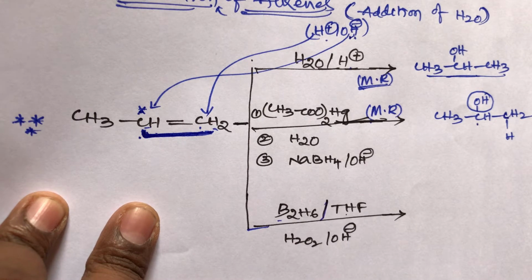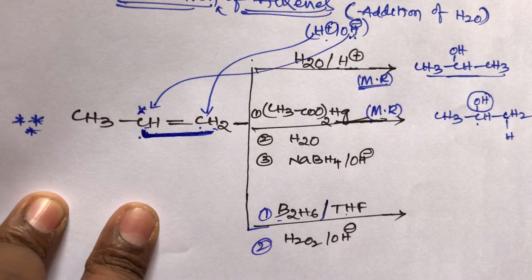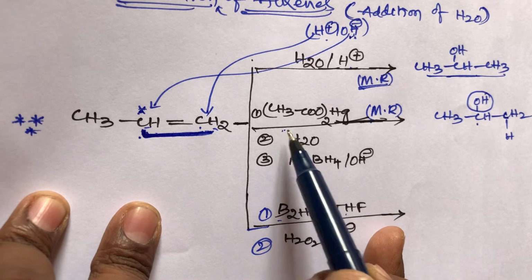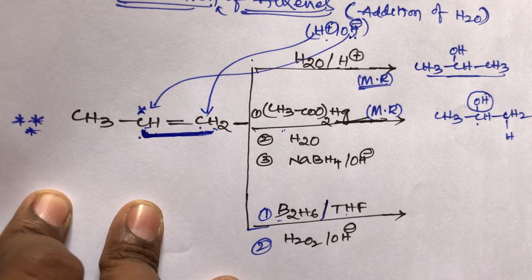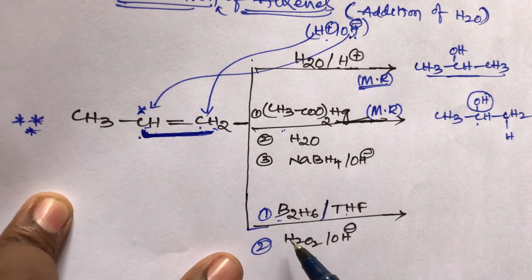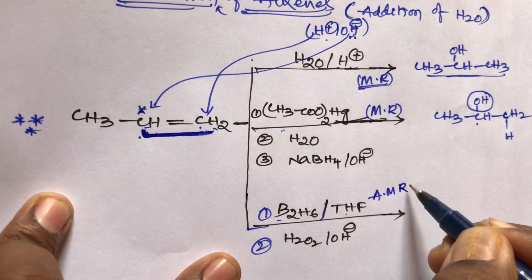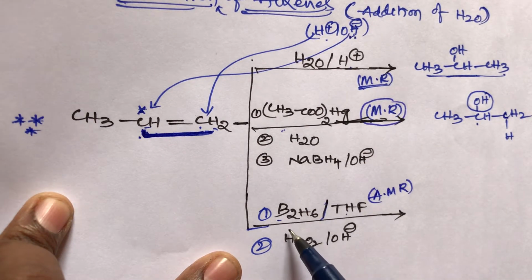And the third one, students, is 1-propene reacting with B2H6, that is diborane, in the presence of tetrahydrofuran, THF. This is the first reagent, and the second reagent is H2O2, that is hydroboration and oxidation. It is also a two-step reaction, students. Oxymercuration, demercuration is also a two-step reaction: the first step is oxymercuration, the second step is demercuration. For the other, the first step is hydroboration, the second step is oxidation. So here two reagents. Hydroboration and oxidation follow the anti-Markovnikov rule. It is most important, students. Oxymercuration follows the Markovnikov rule, and hydroboration, oxidation follows the anti-Markovnikov rule.